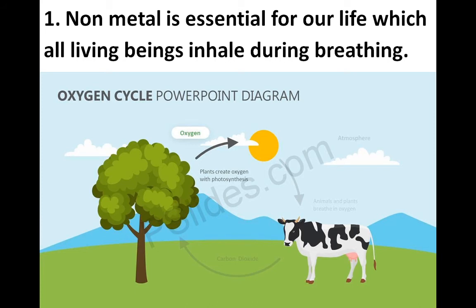A solid example is carbon; carbon and phosphorus are solid non-metals. Bromine is a liquid non-metal, and the third type is gaseous: oxygen, nitrogen, hydrogen, etc.